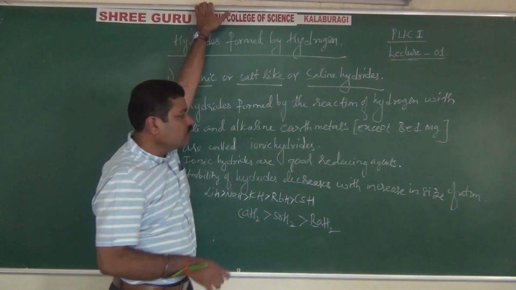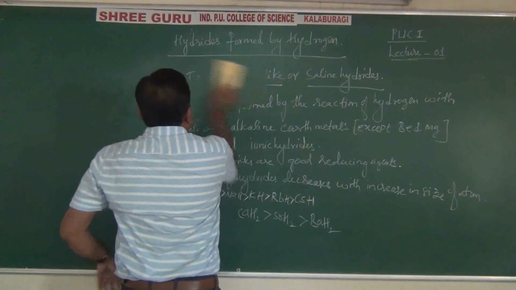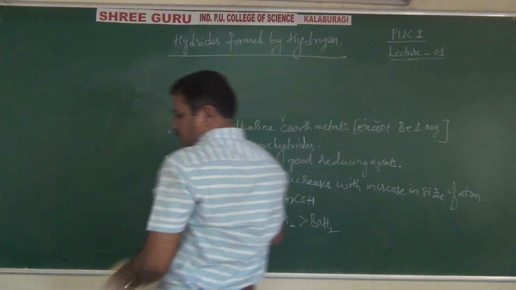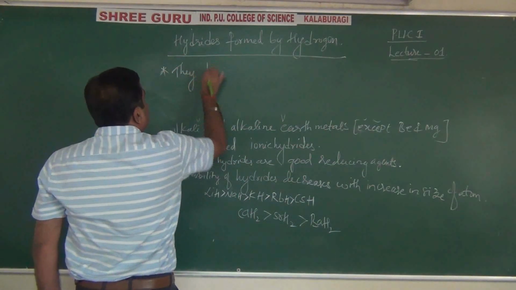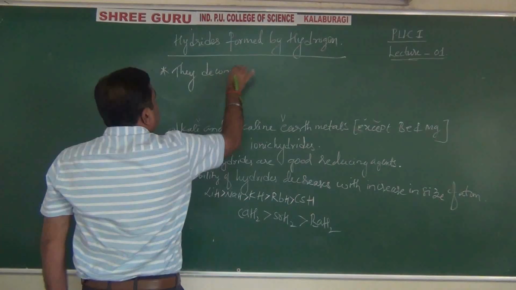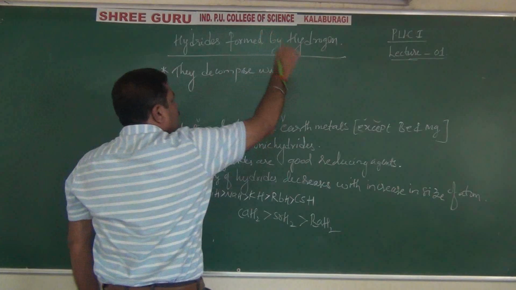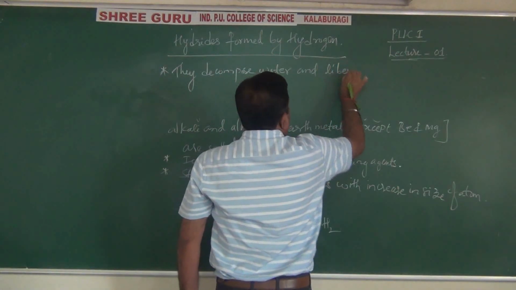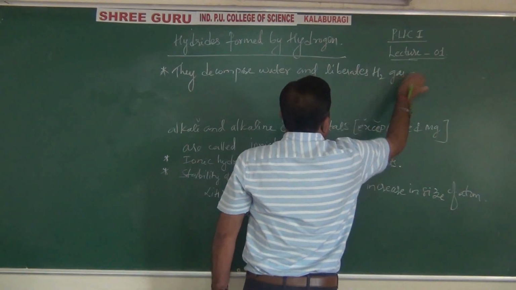Then what are the other points regarding these hydrides? These ionic hydrides decompose water. They react with water, decompose water and liberate hydrogen gas.